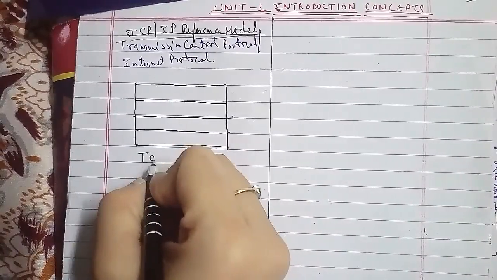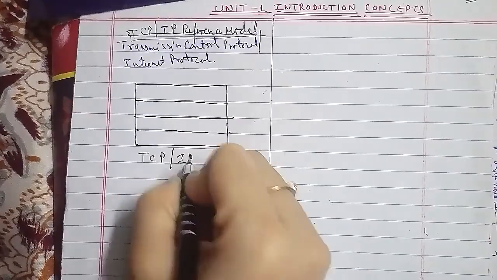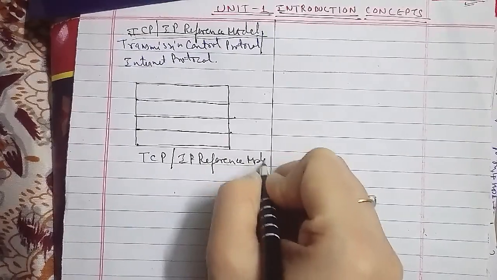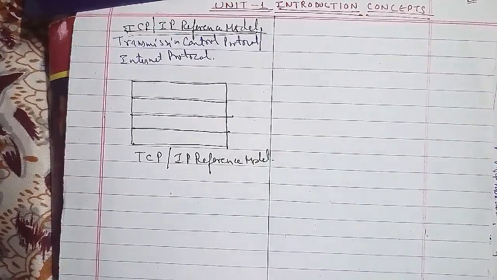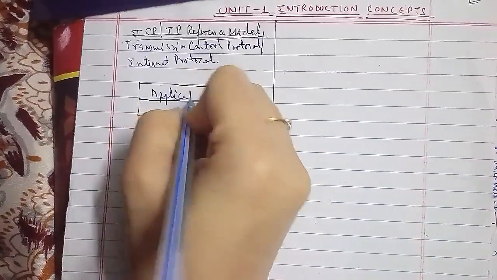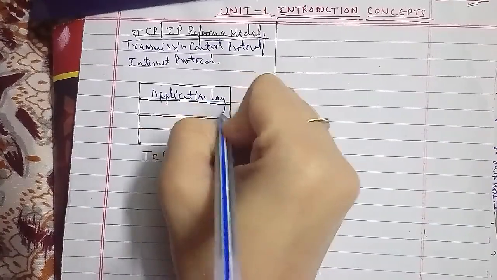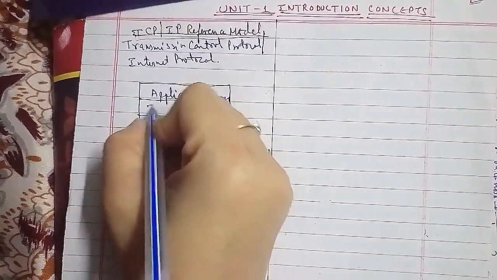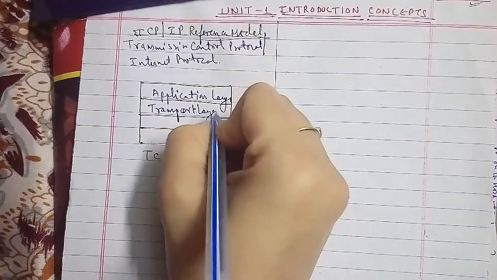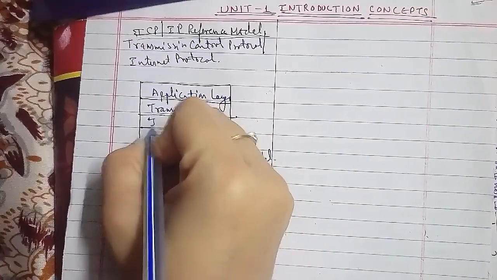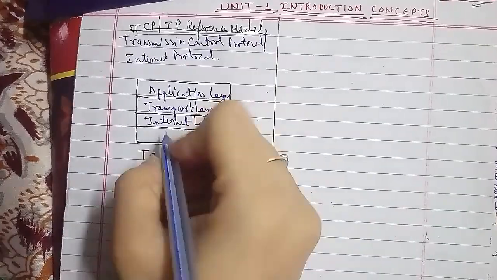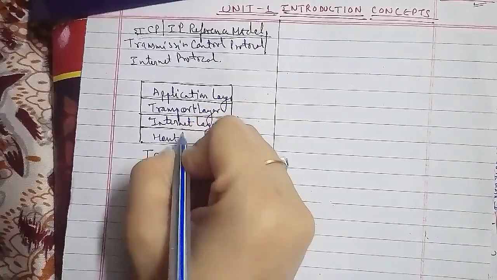So the first layer we have is your application layer. We'll discuss this in detail as well. The second layer we have is your transport layer. The third layer we have is your internet layer, and the fourth layer we have is your host to network layer. So these were the TCP IP reference model layers, and we'll discuss more in detail, starting with the application layer.